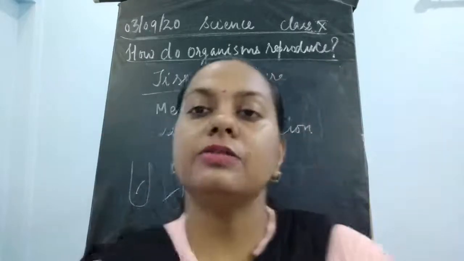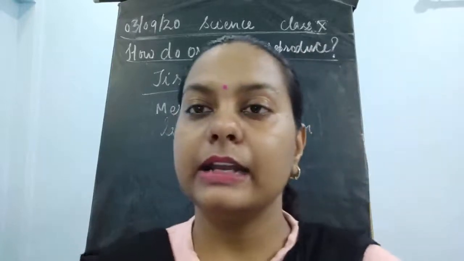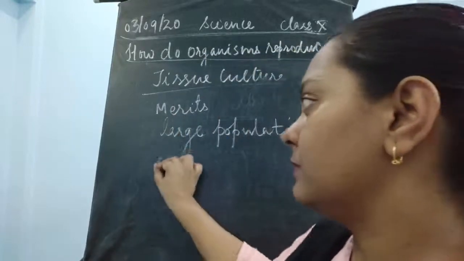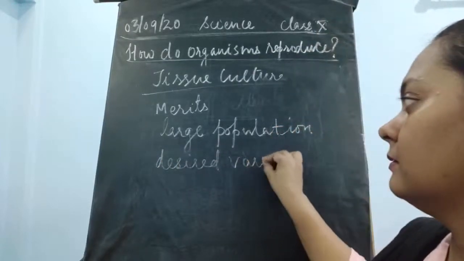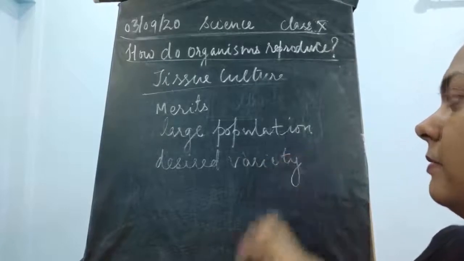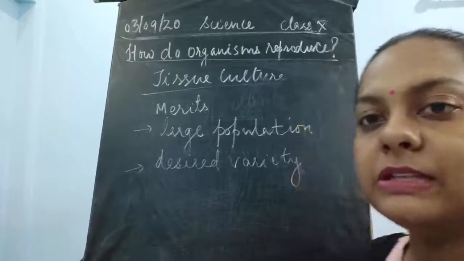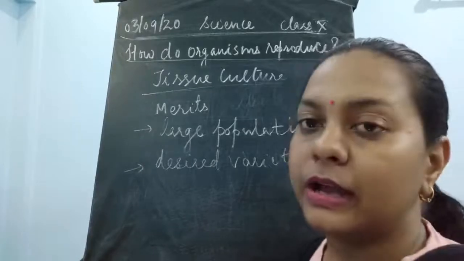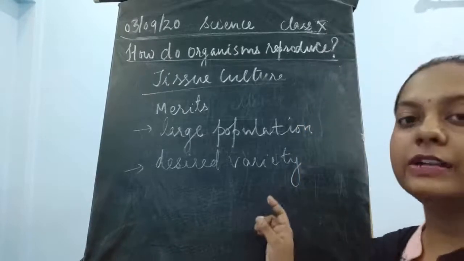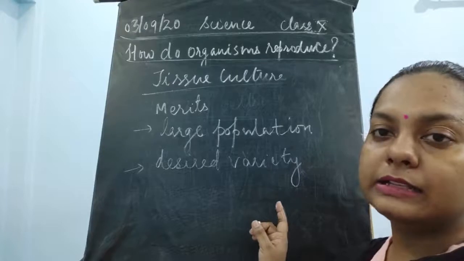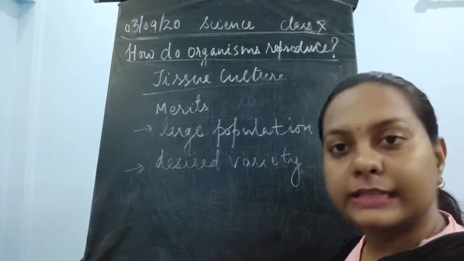The next advantage of this tissue culture is that the desired variety can be produced. We can obtain the desired variety. Desired variety means we know which kind of plant we require and what kind of characteristics it should have. So we can organize the kinds of tissue, and then we can easily understand which type of desired variety we want, and whether it will be produced in the same number or not.